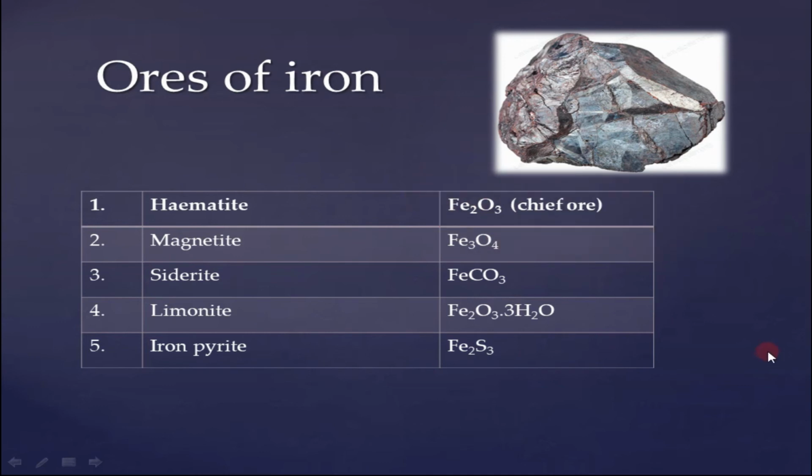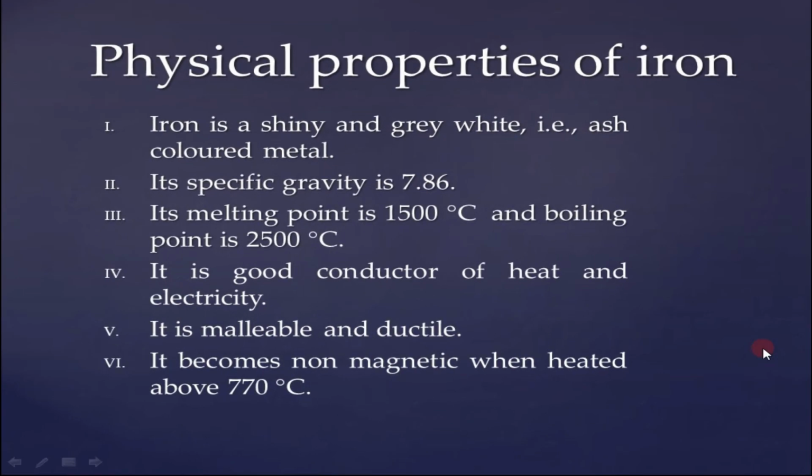Okay, let's move to our next topic, which is physical properties of iron. What are the physical properties of iron? How iron actually looks in its physical state. Iron is shiny and grey white.